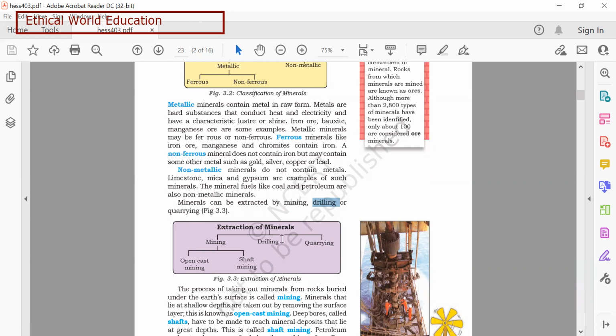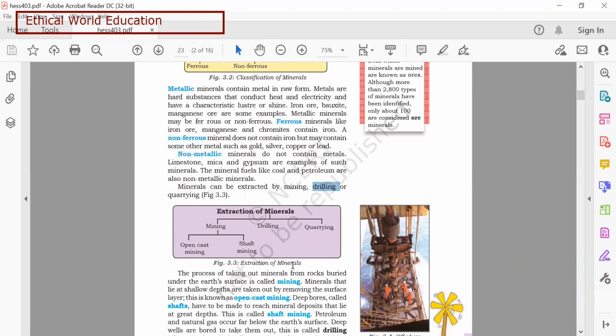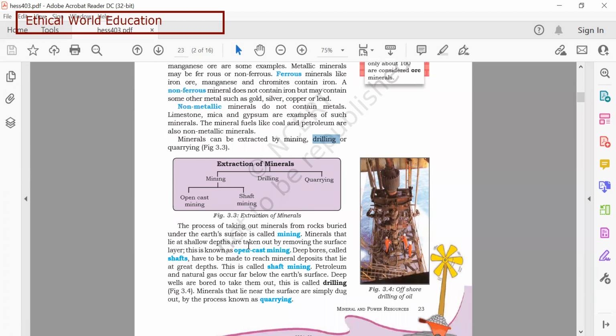Then we have something called open cast mining. It is very famous in India. With the help of dynamite, they blow up the earth's surface to remove the layers. Another type of mining is shaft mining. They make a deep bore in the earth's surface, done at depth to reach the mineral deposits. All of these fall under mining.